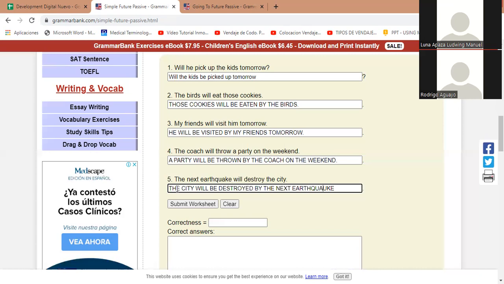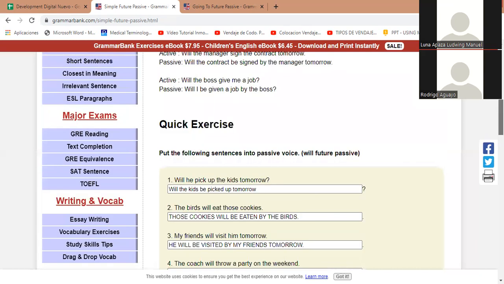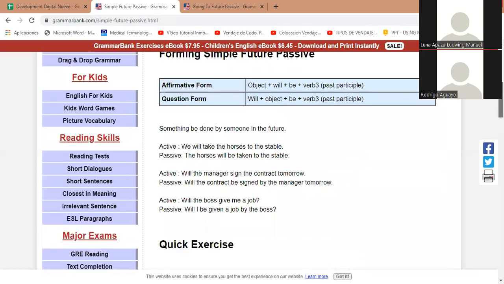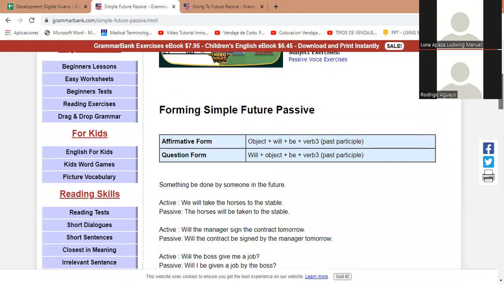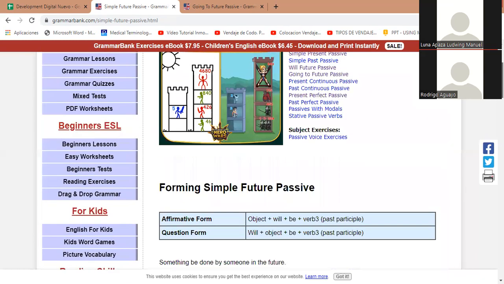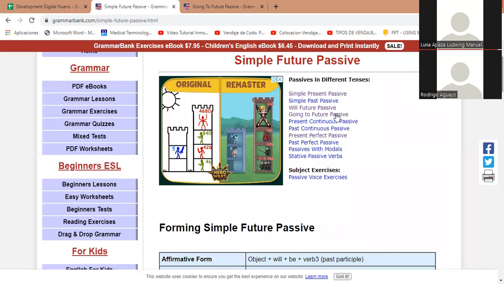All right, good. So see, that's the use of the passive voice, changing it from active to passive, using the future, will be, right? The future simple. All right, so now let's look at the going to future passive. That was the simple future.